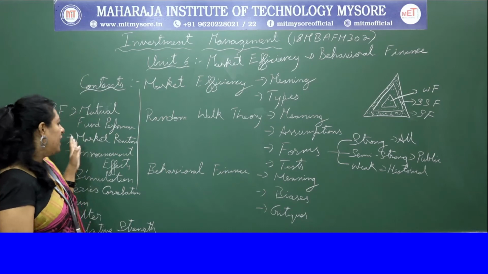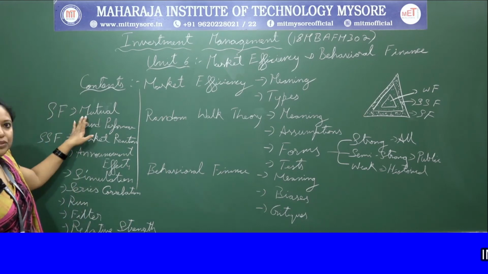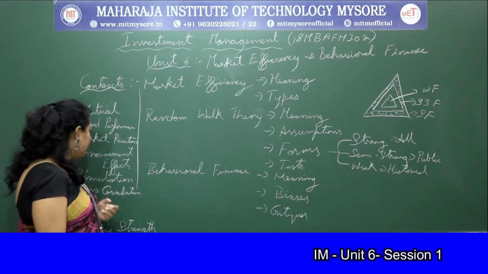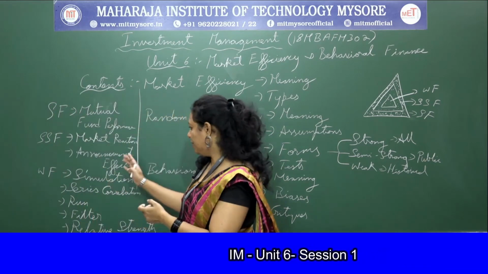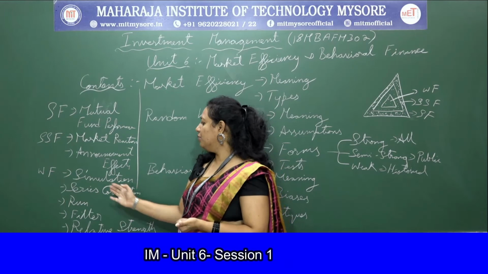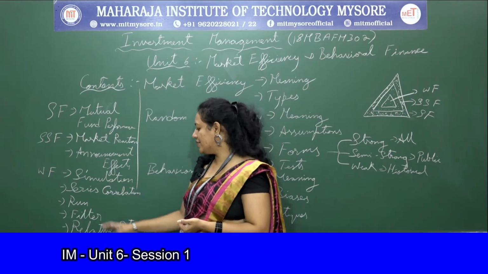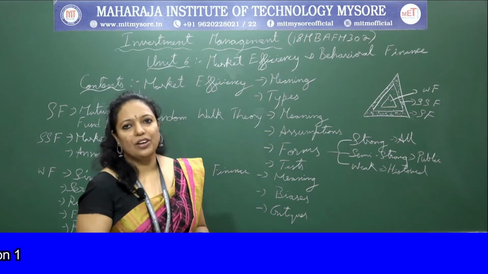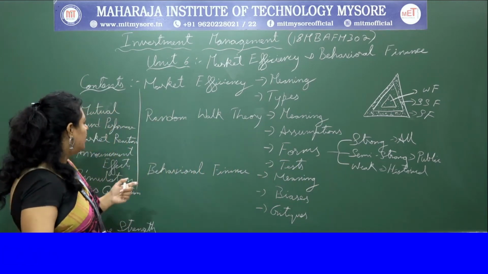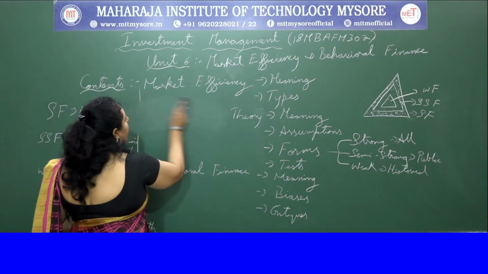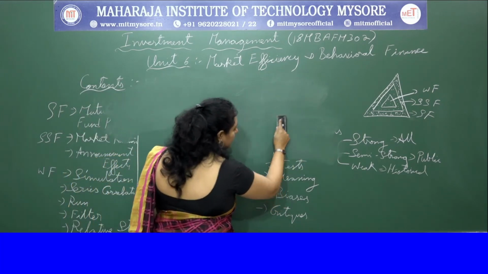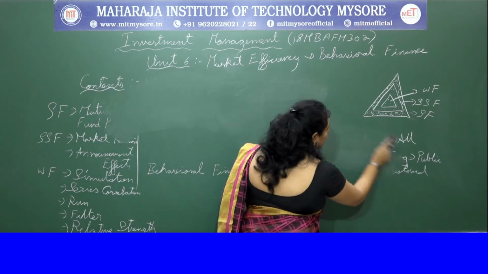And for each form we have tests. For strong form we have mutual fund performance, for semi-strong form we have market reaction and announcement effects, and for weak form we have simulation, series correlation, run test, filter test, and relative strength test. So this is about the random walk theory and efficient market hypothesis.